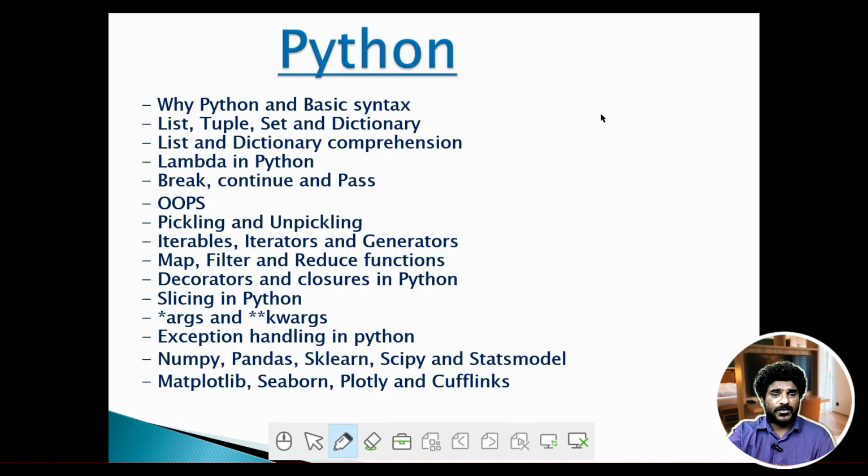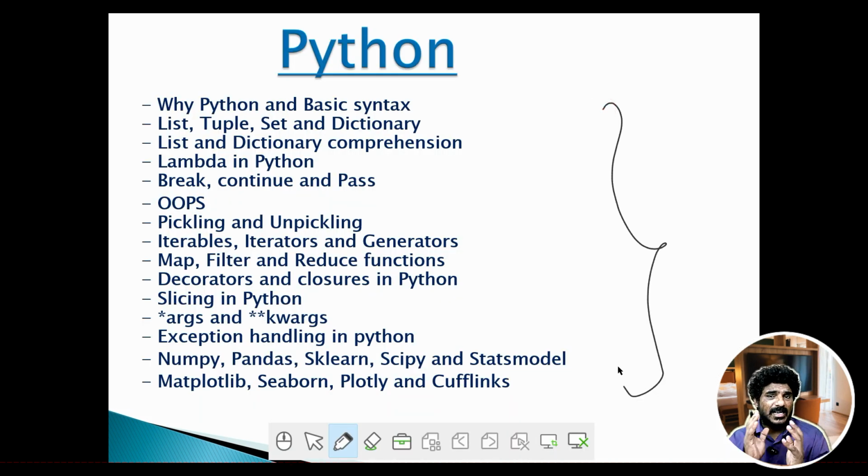So guys, these are a few of the topics which I've included specifically for Python. We'll start with Python basics. We'll understand a few of the data structures of Python like list, tuple, set, and dictionary. We'll understand what is lambda. We'll understand iterable, iterators, and generators. Then map, filter, and reduce functions. Exception handling in Python, which is very important. And then at the end, we'll see a few of the Python libraries specifically for data science.